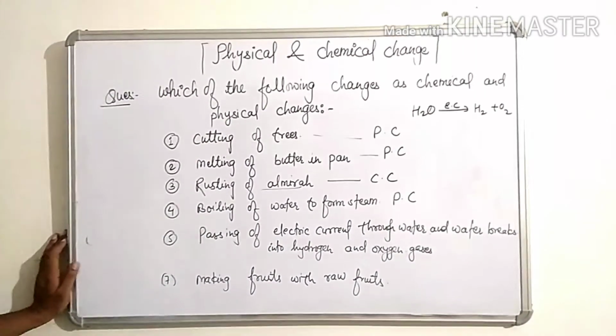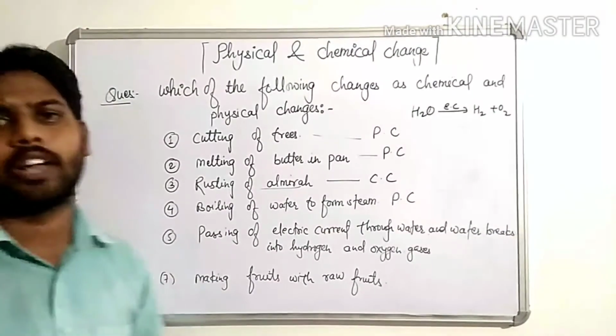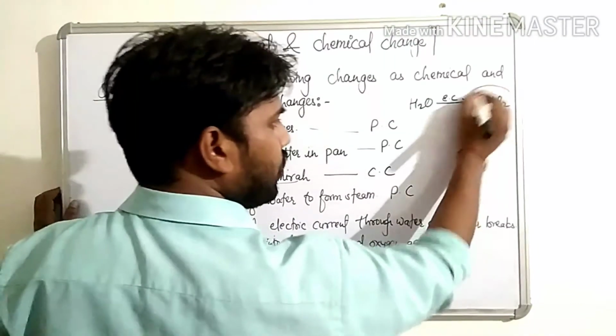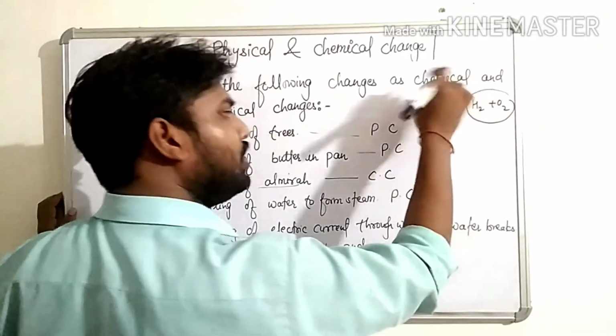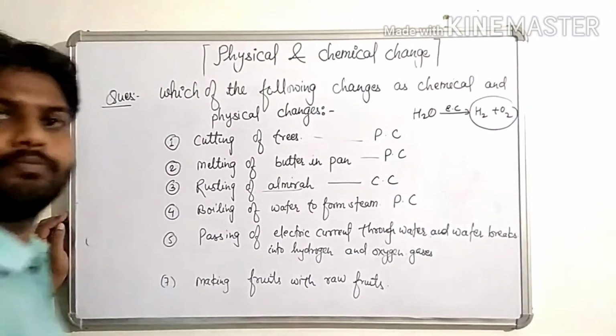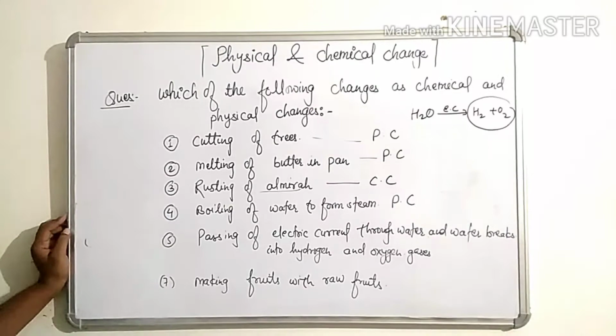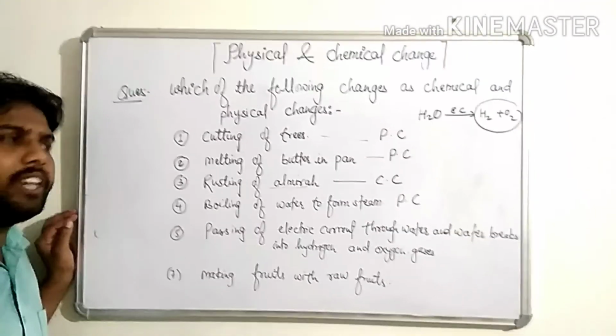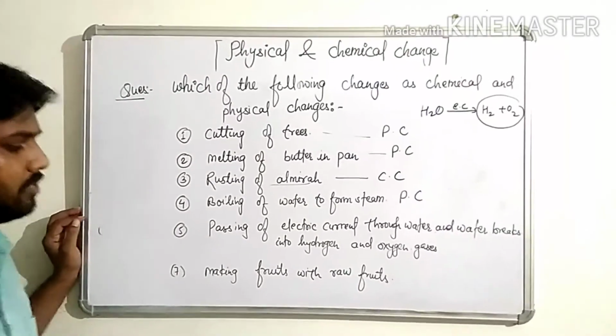So children, this will also be a chemical change because these gases cannot be converted back into water. It is a permanent change, and I have discussed that the change which is permanent will be chemical change.